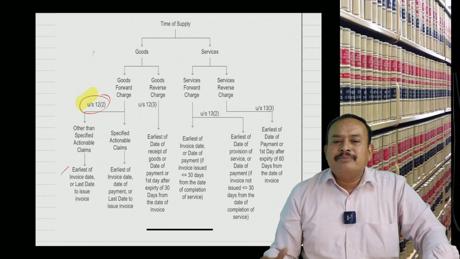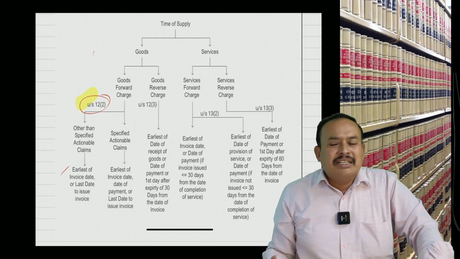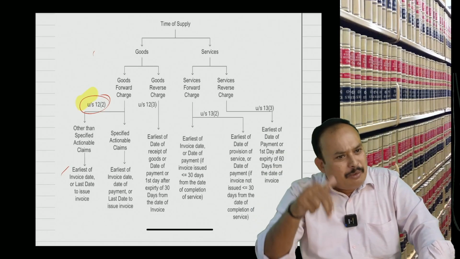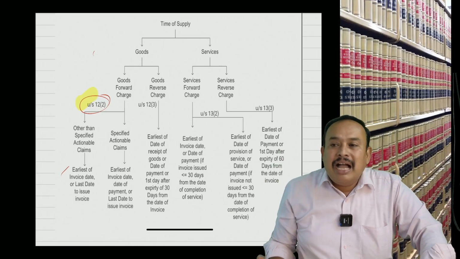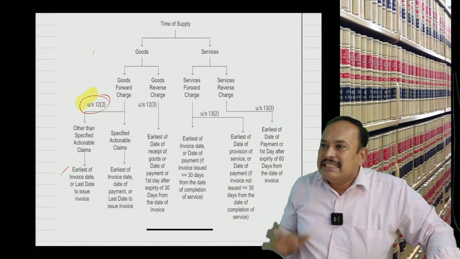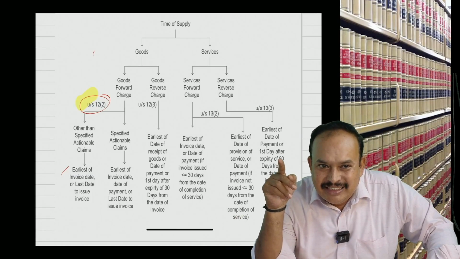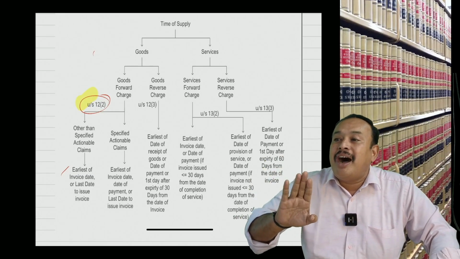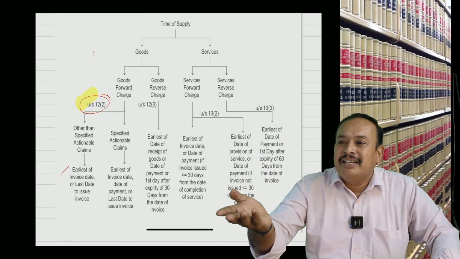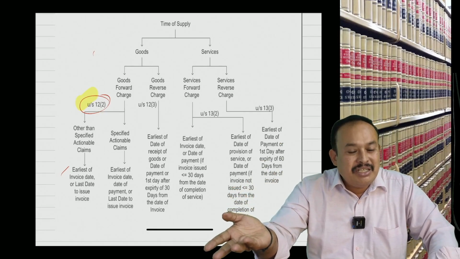The next day, 15th of April; you approached on 14th of April, and on 15th of April I made available the goods, you purchased and I sold. When does the sale take place? 15th of April.